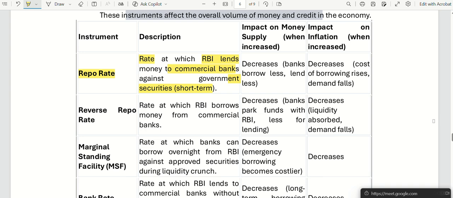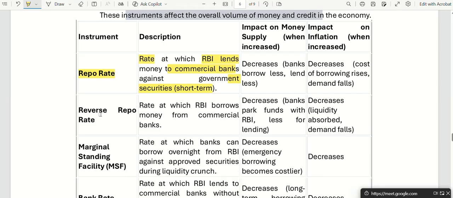Remember, the rate by which RBI gives money to commercial banks is repo rate. In your notes you can write: RBI to commercial bank, repo rate.